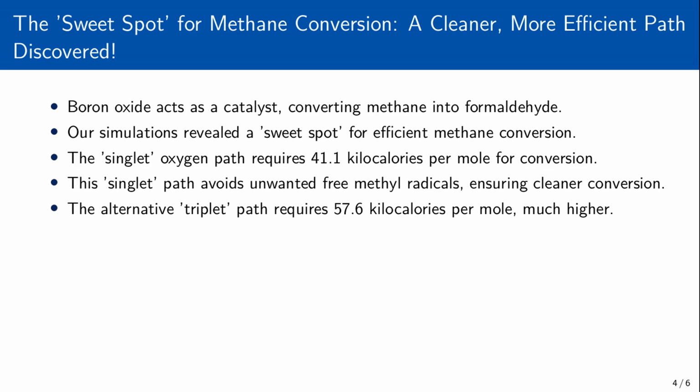It requires much less energy to get started, about 41.1 kilocalories per mole compared to 57.6 kilocalories per mole for the alternative triplet path. Crucially, this preferred singlet path avoids creating unwanted byproducts, specifically free methyl radicals, which often lead to less desirable side reactions. This means a cleaner conversion, focusing on our desired product, formaldehyde.